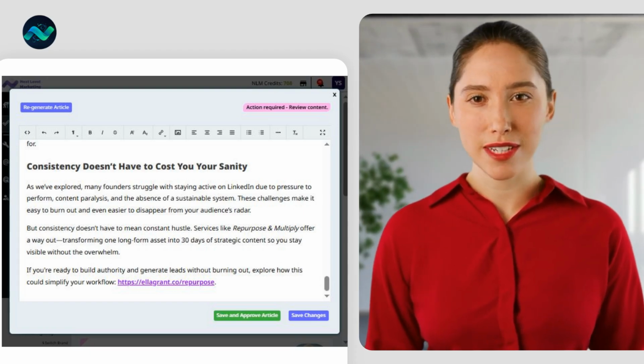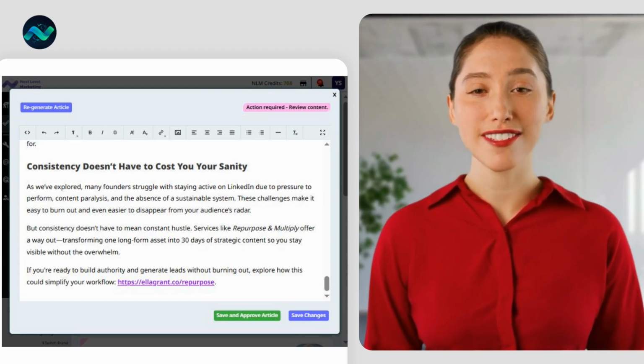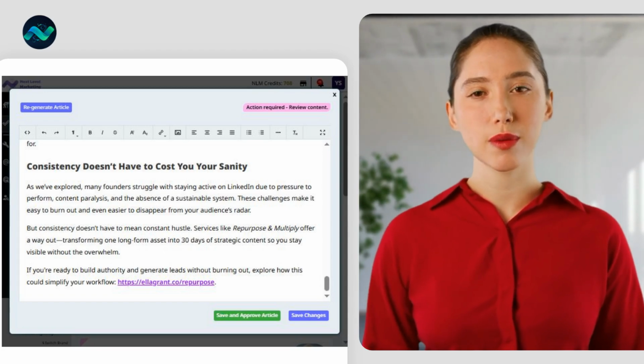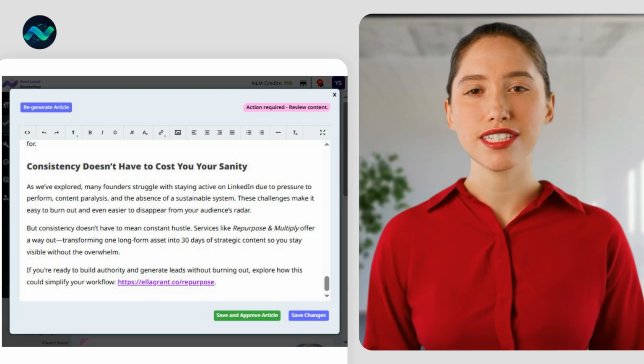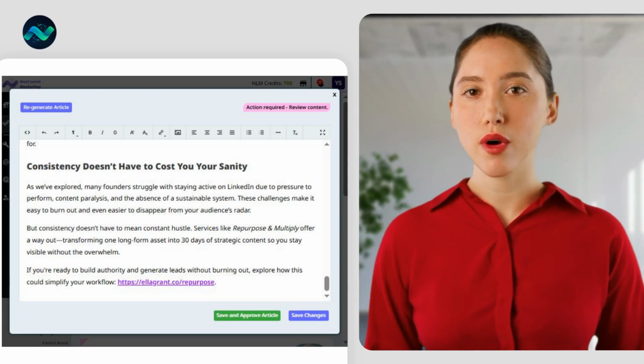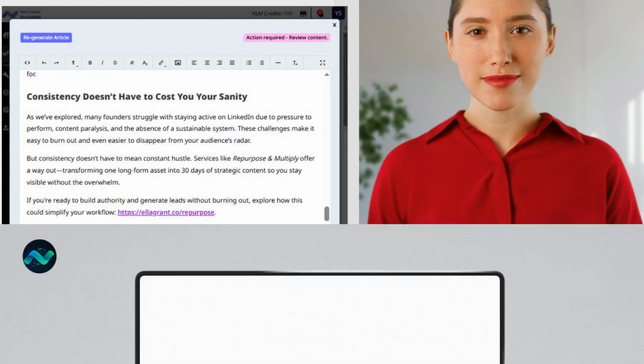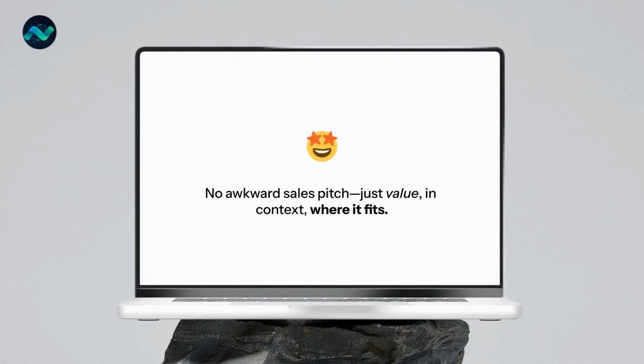If you're ready to build authority and generate leads without burning out, explore how this could simplify your workflow. And then it includes the link I provided where people can learn more about this service. No awkward sales pitch, just value in context where it fits.